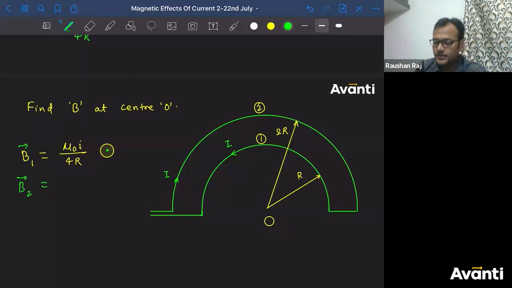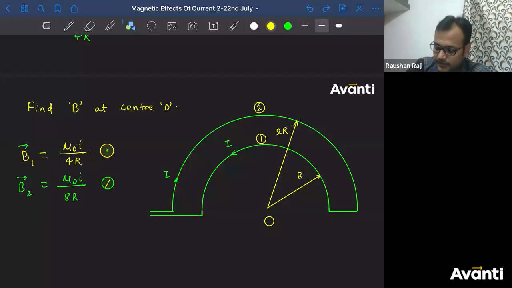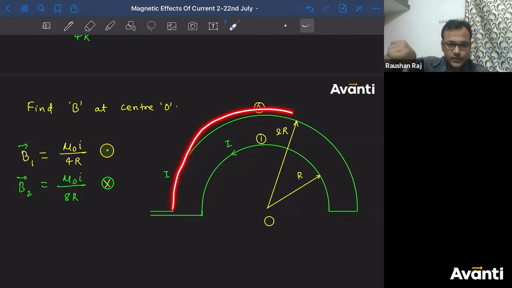Current is the same, so mu naught I divided by 4 into 2R, that means 8R. What will be the direction? Direction will be into the plane. How did we get that? Curl your right hand fingers. Current is going in this direction. Curl it, and it is into the plane.